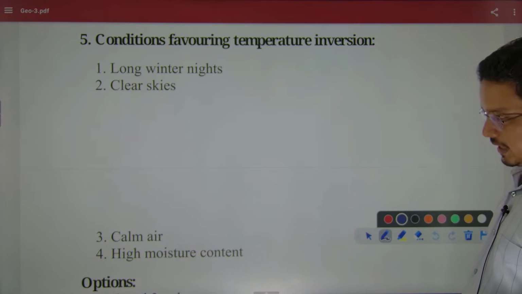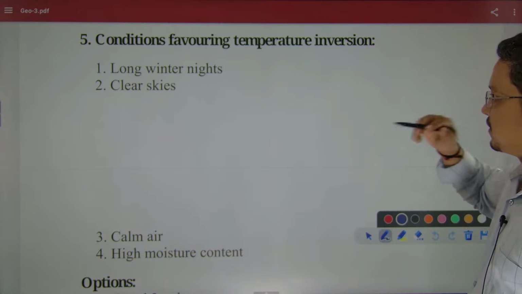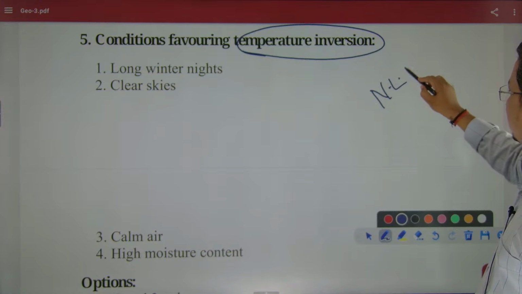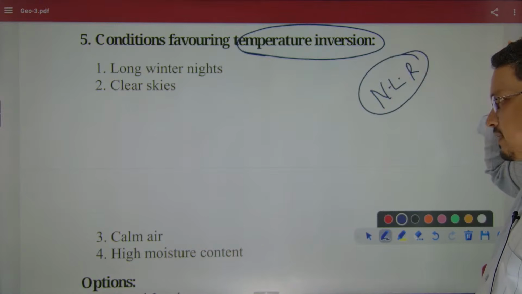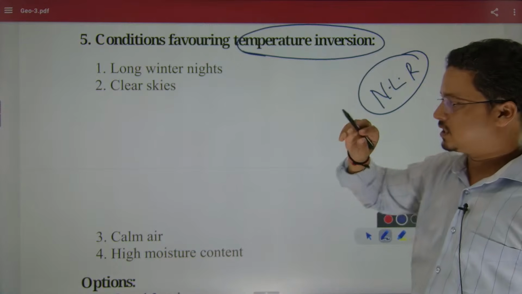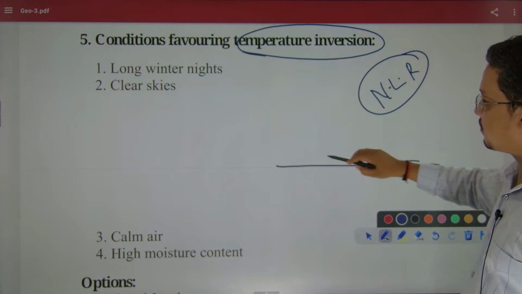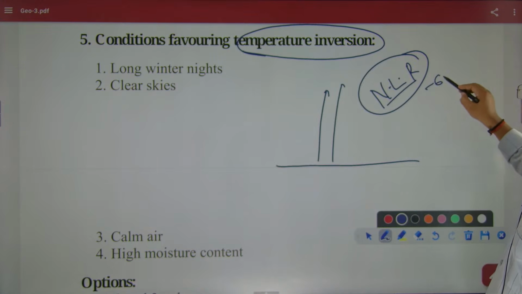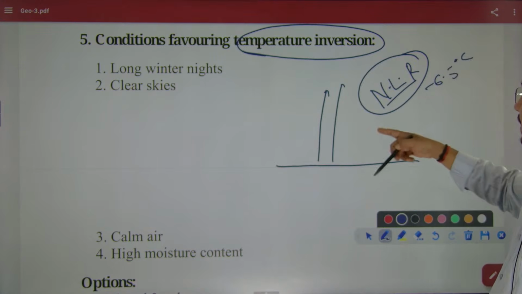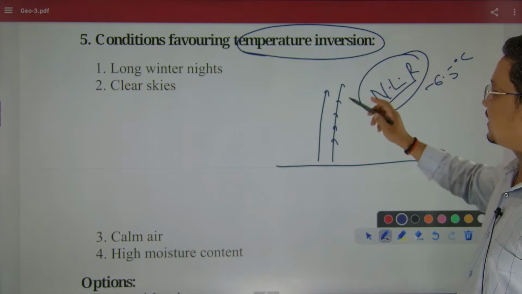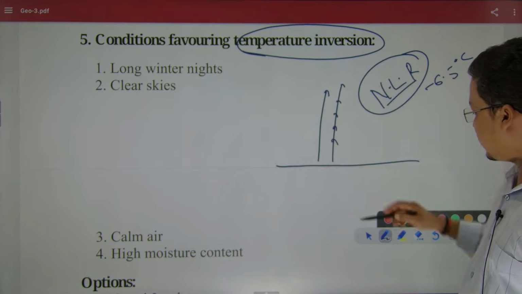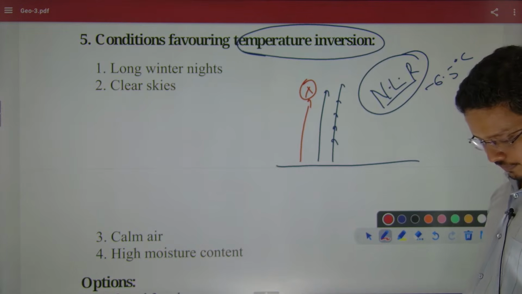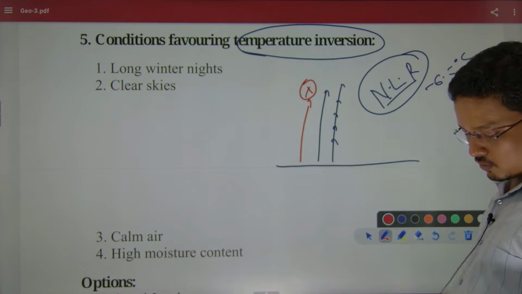Okay, let's see. Then what is the temperature inversion? Temperature inversion is just the opposite of NLR, the normal lapse rate. That means, as we generally see, as we move from here to the altitude, the normal lapse rate is -6.5 degrees Celsius. As you go up, the temperature will decrease. So temperature inversion is the opposite: as you move up, the temperature will also increase. Yes, the temperature will also increase.